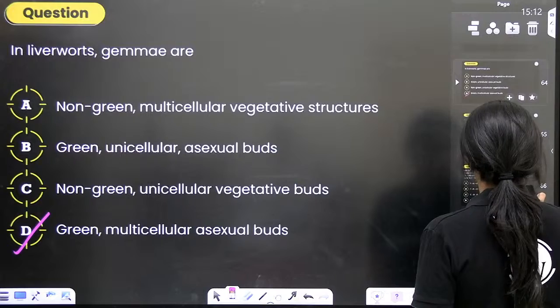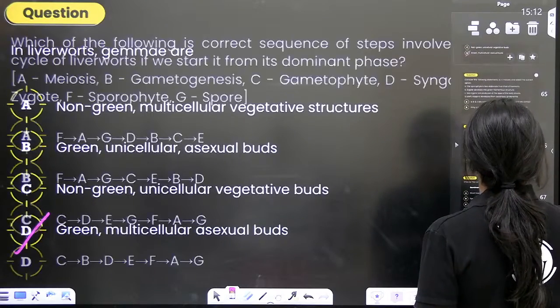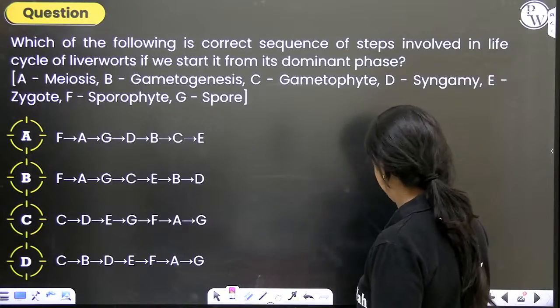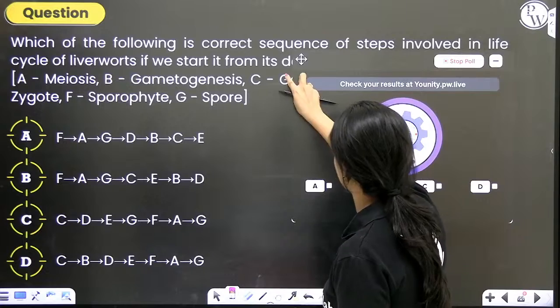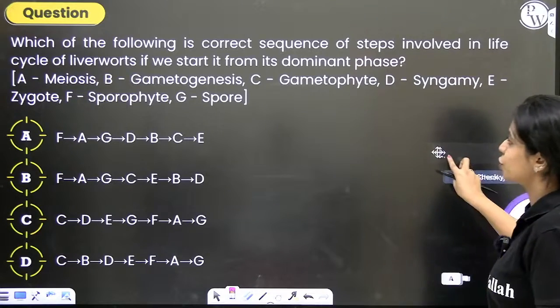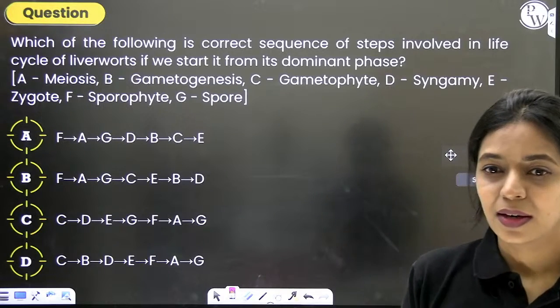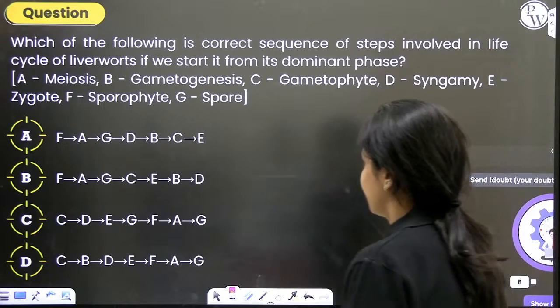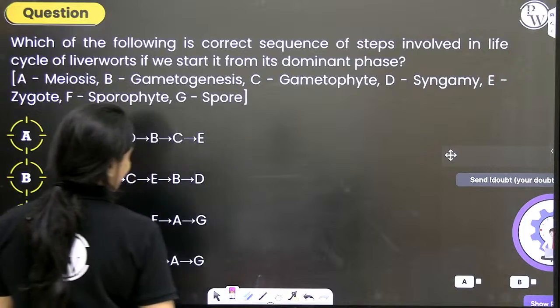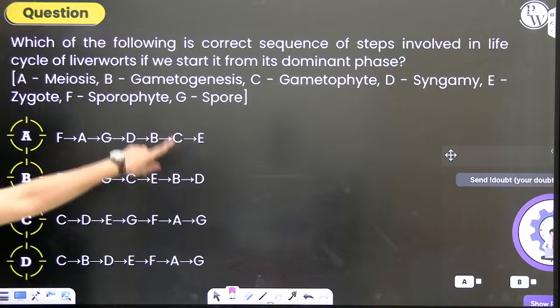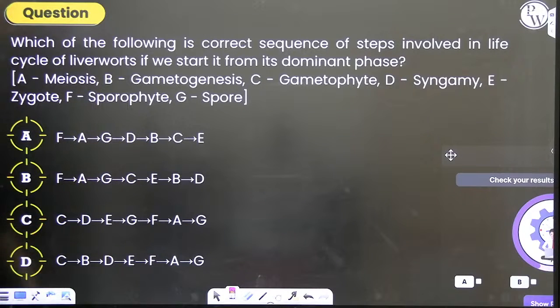Now, let's take a look at this question. Very interesting. Which of the following is the correct sequence of steps involved in life cycle of liverworts if we start from its dominant phase? What is the dominant phase in liverworts? It is gametophyte. So you have to start with C. There are only two options that are starting with C, so you can right away eliminate option A and B.